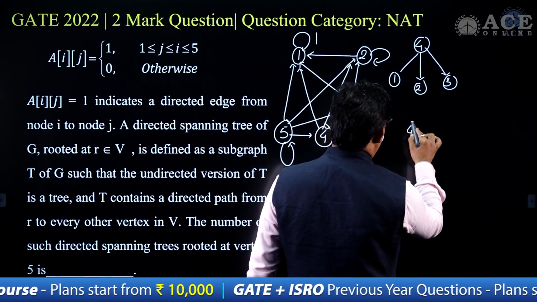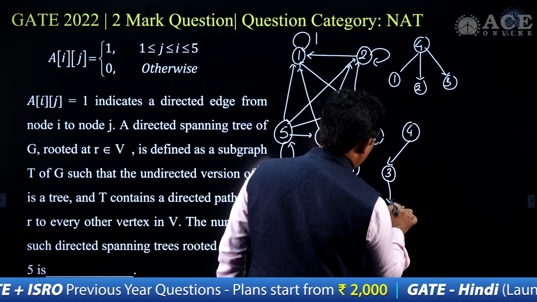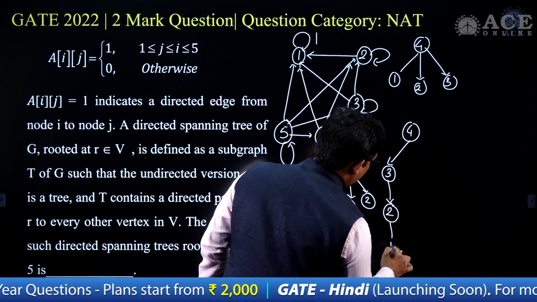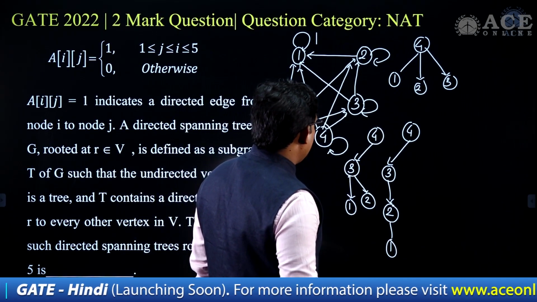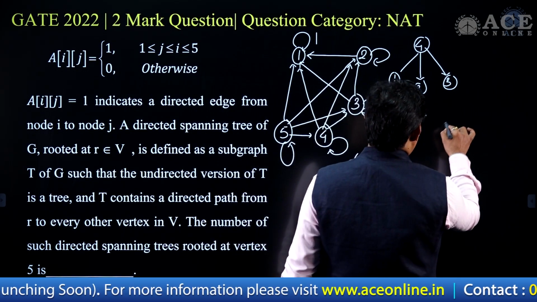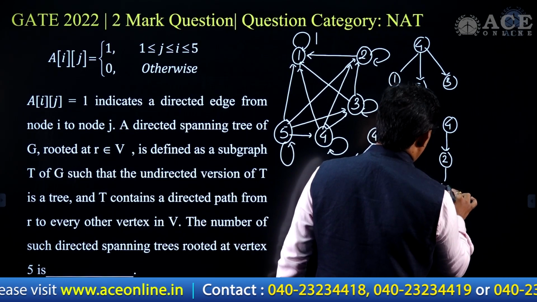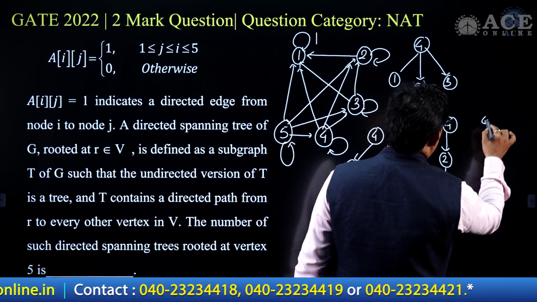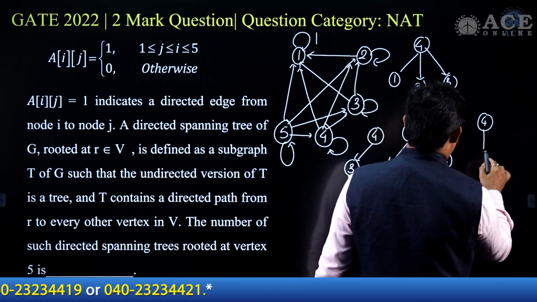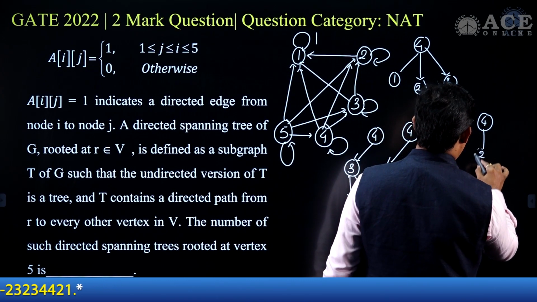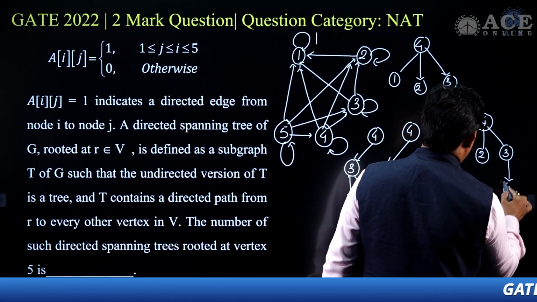And for 4, I can go to 3, and then I can go to 2, and then I can go to 1. That is also possible. Okay, now here I can go to 4, then I can go to 2, then I can go to 1. This is also possible. Then from 4, in this case, I can go to 3, I can go to 2, and then I can go to 1, which is also possible.